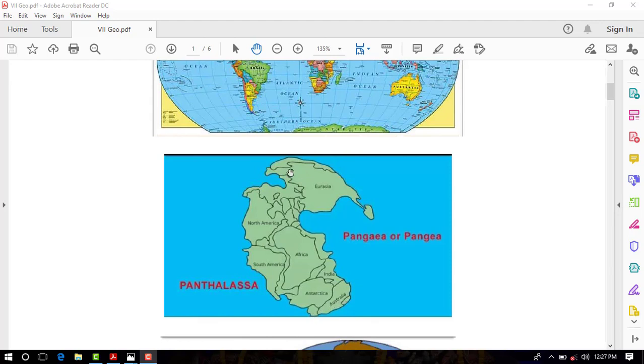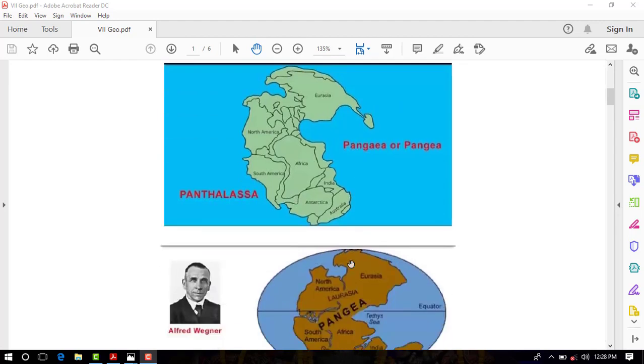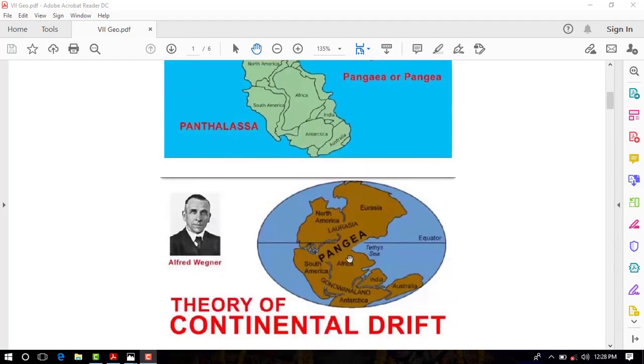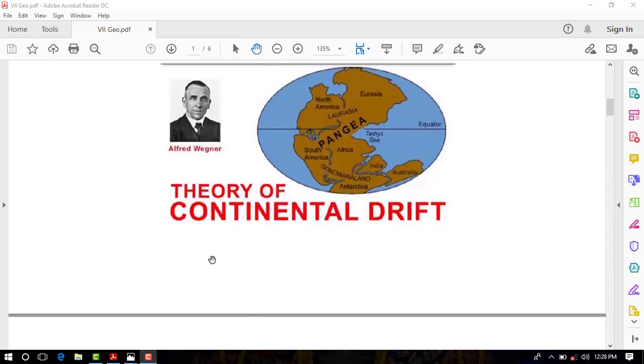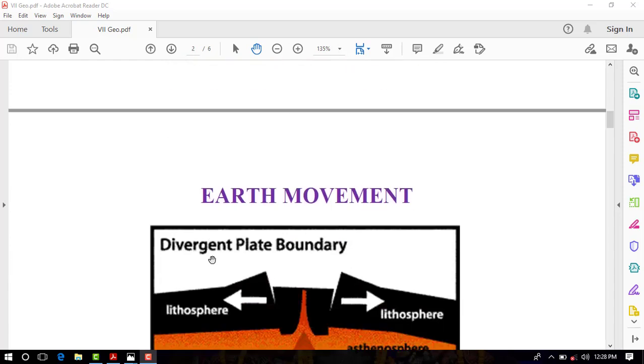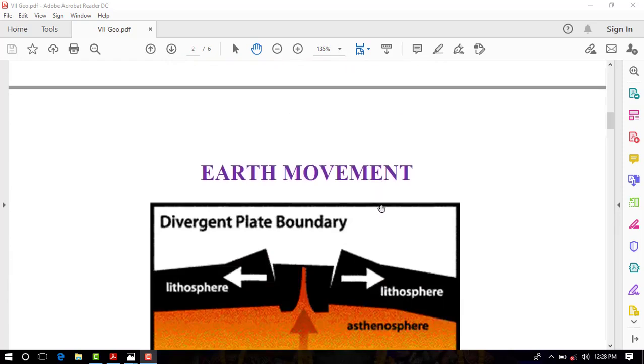The supercontinent was named Pangaea and the mega ocean was called Panthalassa. This theory is known as continental drift theory, first proposed by Alfred Wegener, a German meteorologist.